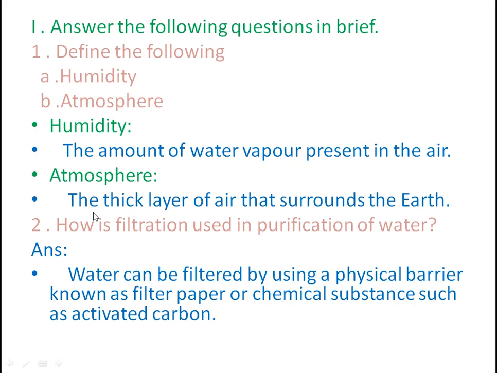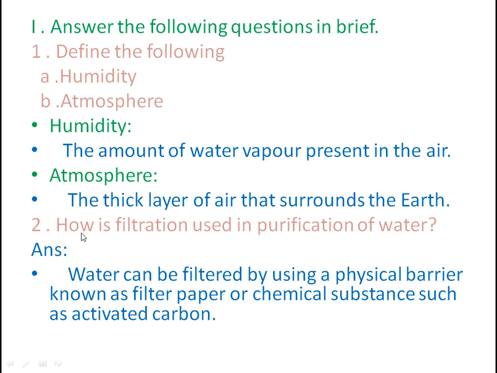See the atmosphere: the thick layer of air that surrounds the earth we call the atmosphere. It extends from the surface of the earth to hundreds of kilometers above it. The gravitational force of the earth holds the atmosphere in its place. Atmosphere has 5 layers: troposphere, stratosphere, mesosphere, thermosphere and exosphere. This is all about the humidity and atmosphere.